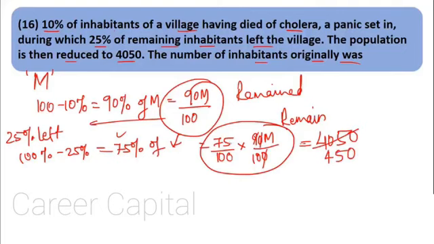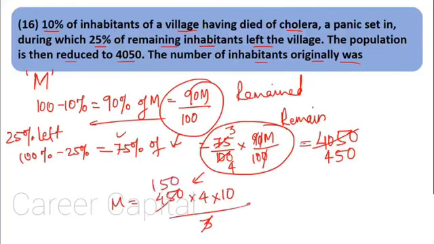So 25 into 3, 25 into 4. M equals 450 multiplied by 4 multiplied by 10 divided by 3. 150 into 4 is 600, so 6000. So the total population originally was 6000 inhabitants.